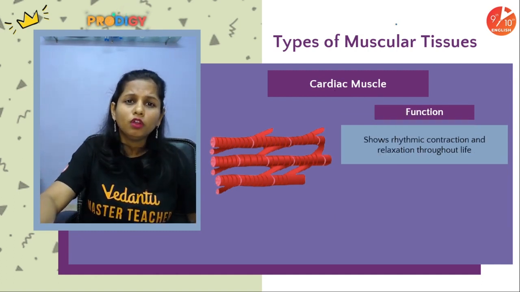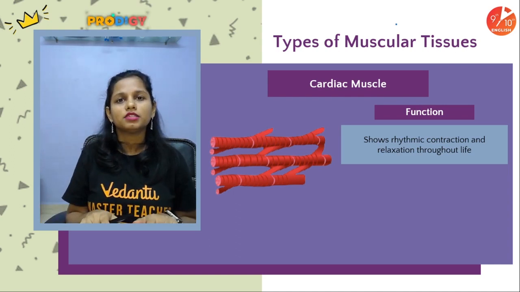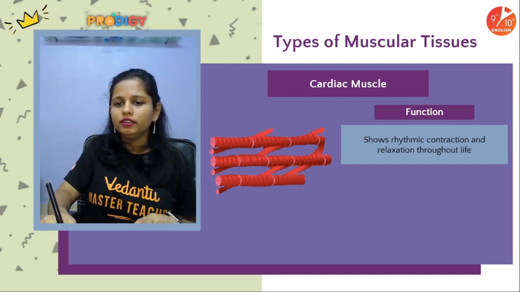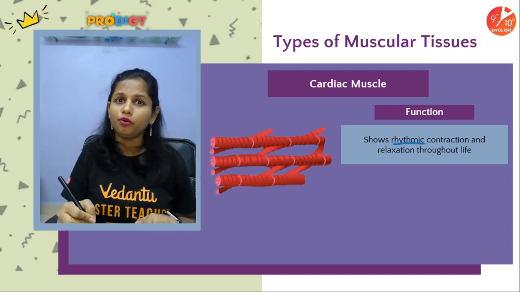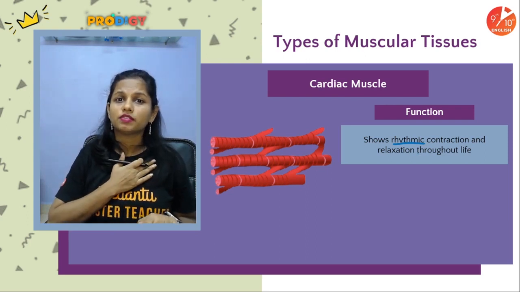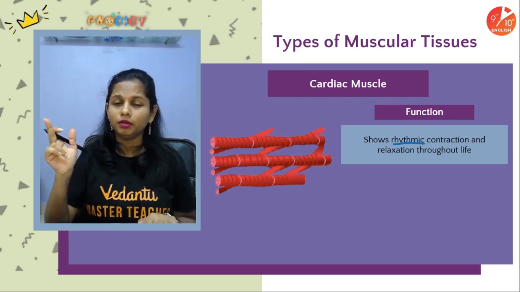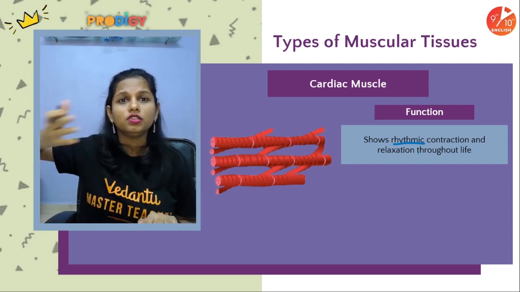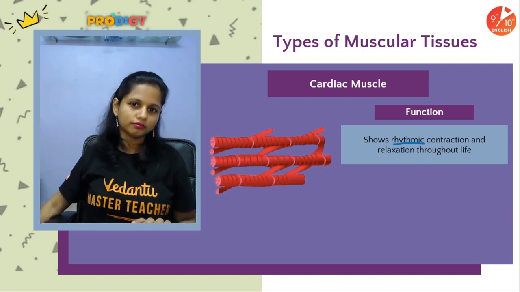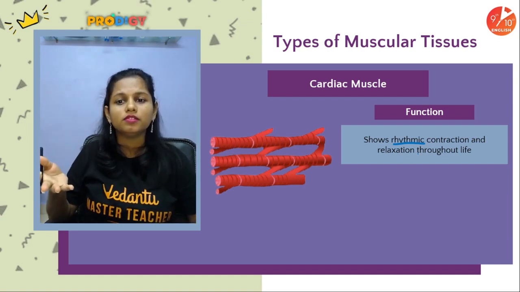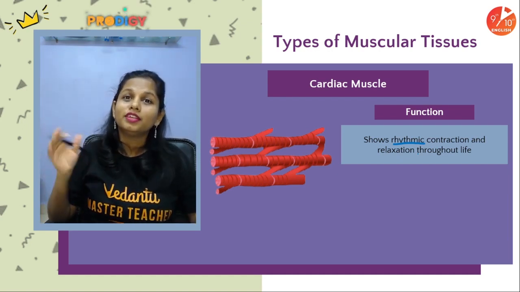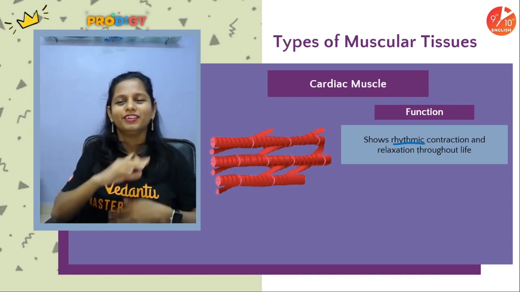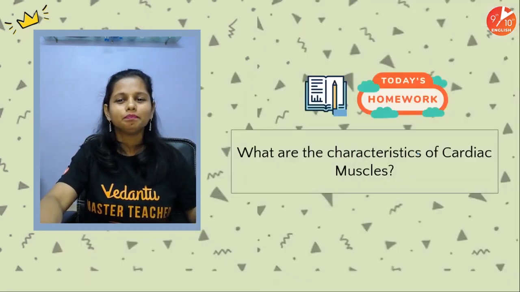What is the function of these cardiac muscles? They show rhythmic contraction and relaxation. Don't forget to write the term rhythmic. This is very important. It has a pace. You say dhak dhak, I say lub dub lub dub. That's the correct sound. It shows rhythmic contraction and relaxation throughout life till you die, 365 days including all the national holidays. So cardiac muscles keep on showing rhythmic contraction and relaxation without fatigue throughout life. So this is it.